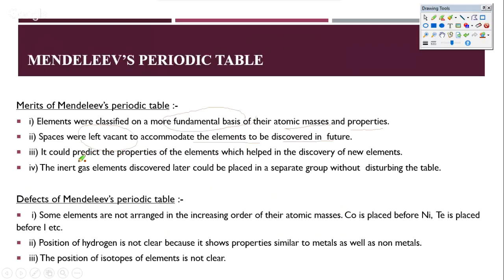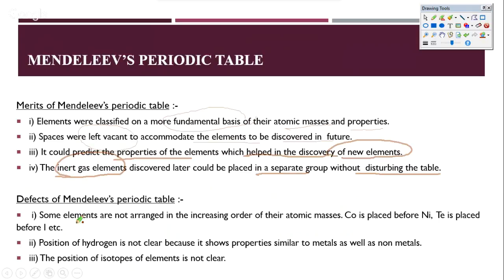He was also able to predict the properties of some elements, which helped in the discovery of new elements. The inert gas elements were discovered later, but they were also able to be placed in a separate group without disturbing the table. So these are the four merits that I could put together for you.